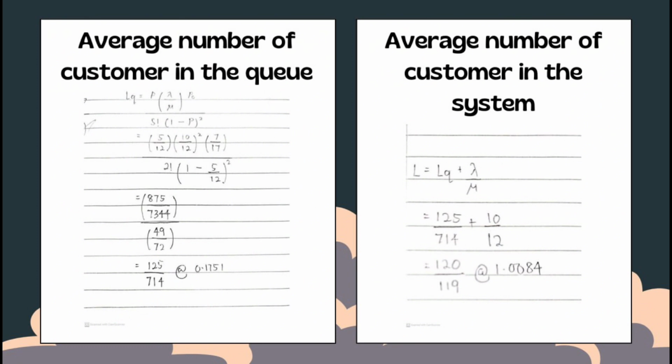Or 0.1751. After that, we will find the average number of customers in the system. L equals LQ plus lambda over mu. LQ equals 125 over 714, mu equals 12 and lambda equals 10. After inserting the values, we will get 120 over 119 or 1.0084.